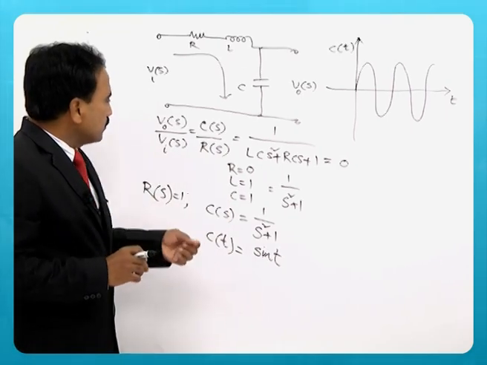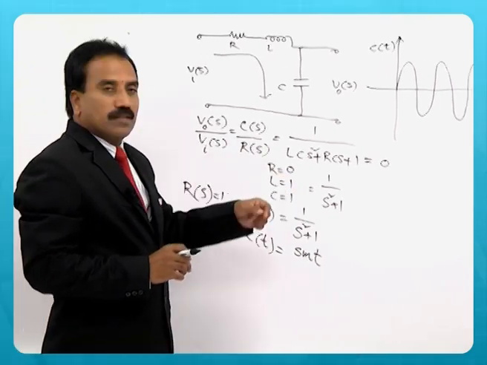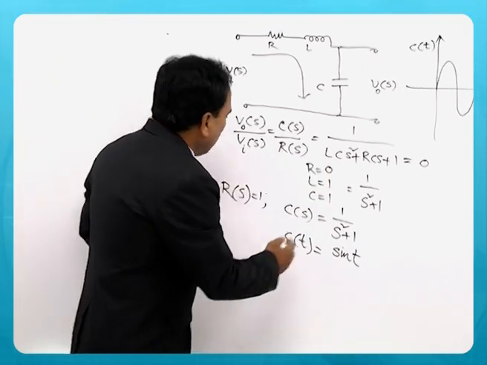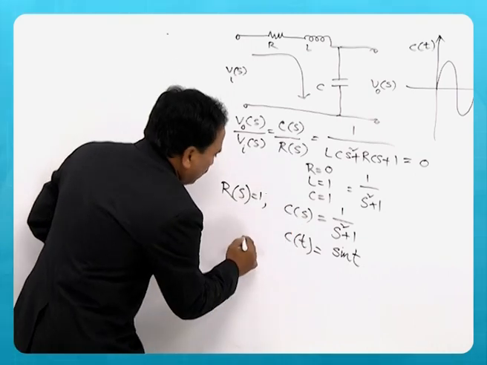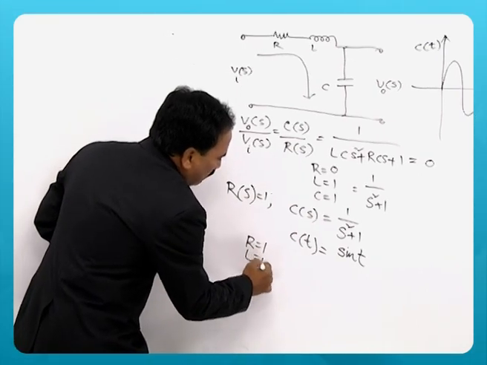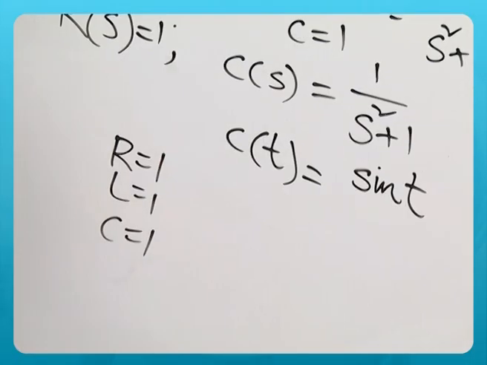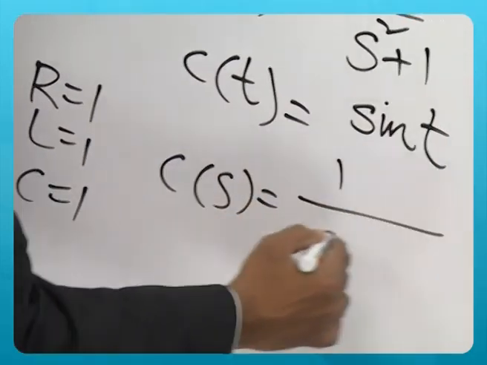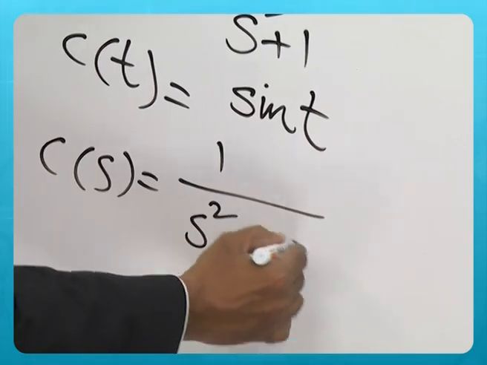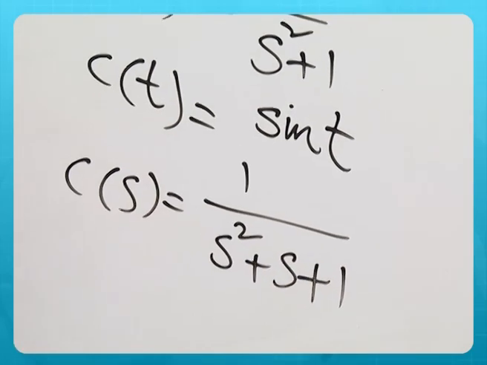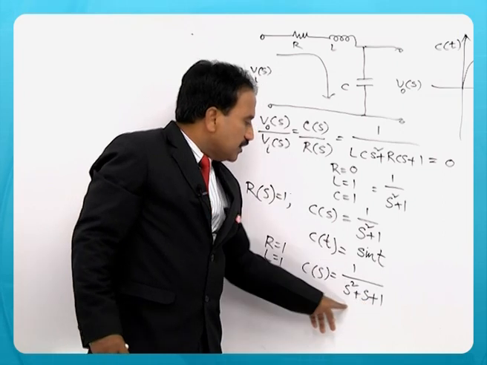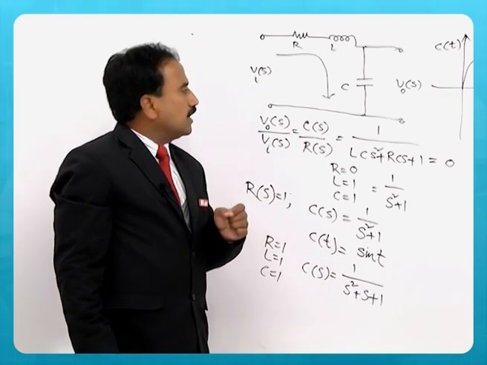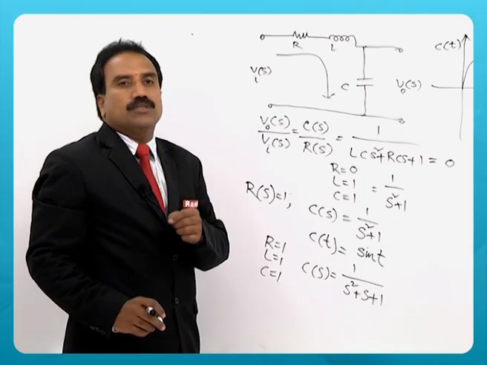Now, if we substitute R equal to 1 in place of 0, what will happen to the function with R equal to 1, L equal to 1, C equal to 1? C of s becomes 1 by s square plus s plus 1. If you get the roots of this denominator characteristic equation, you get complex conjugate poles.